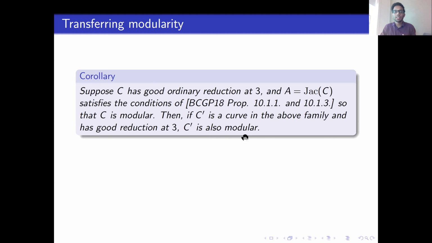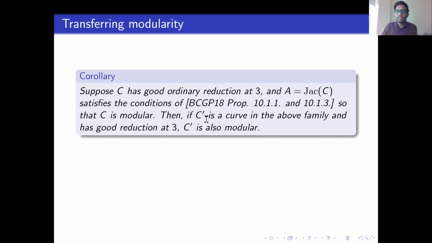Okay, so the proof of this falls out immediately from these two propositions in this paper. So most of the technical conditions here are about the P torsion of the abelian variety. In our case, P is 3. So it's about the 3 torsion of the variety. In our family, 3 torsion of the Jacobian does not change, right?